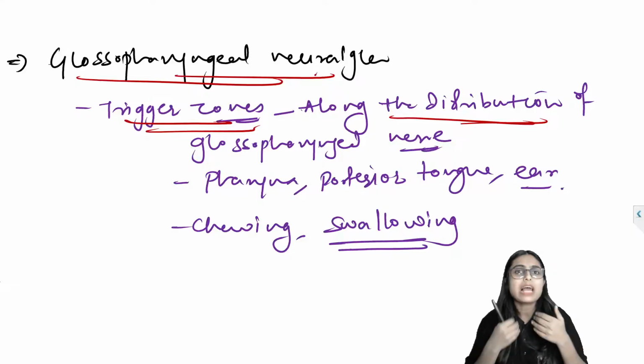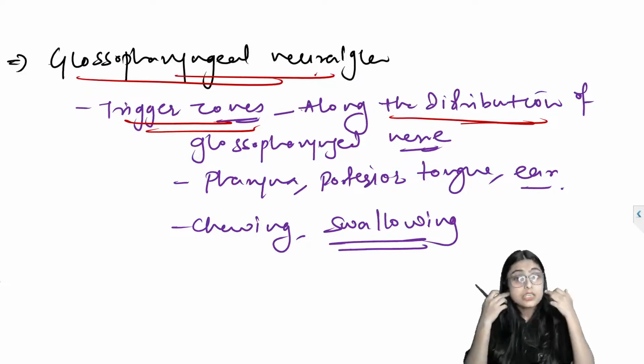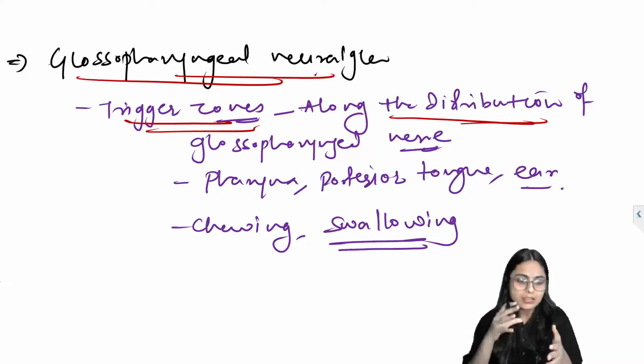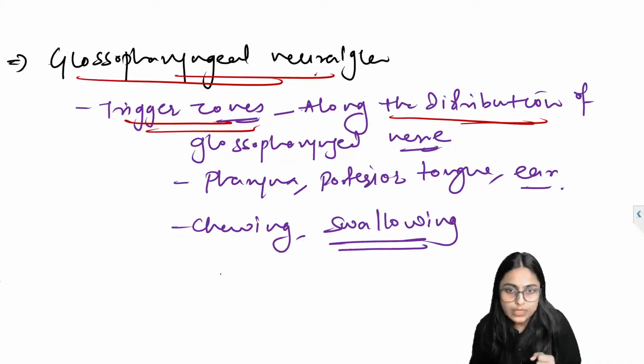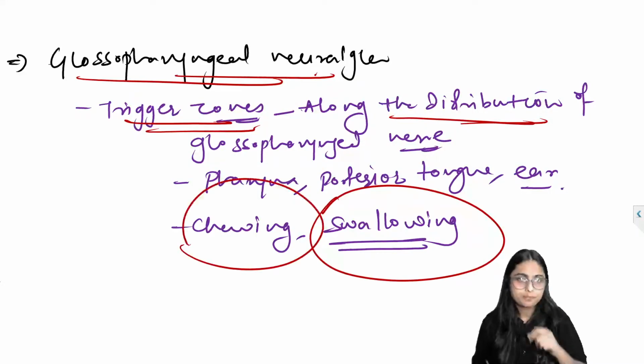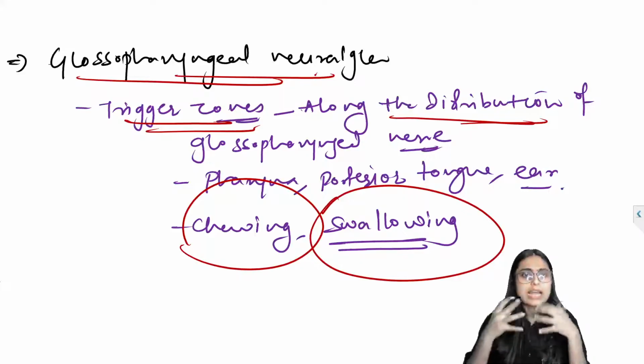So the patient will have pain in the pharyngeal area, posterior tongue area, and it can refer to the ear also. The trigger activities are swallowing, which is the primary one, and chewing.